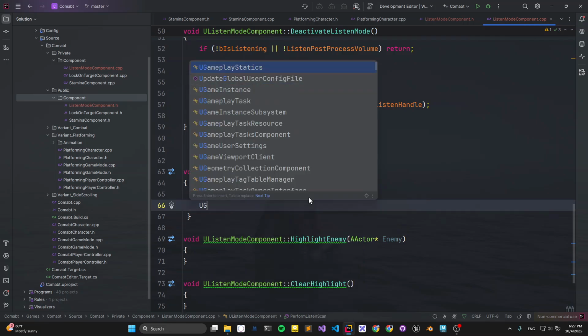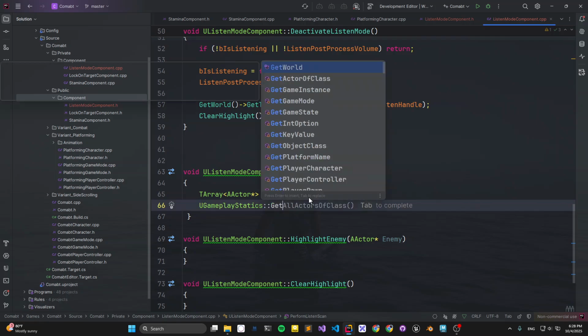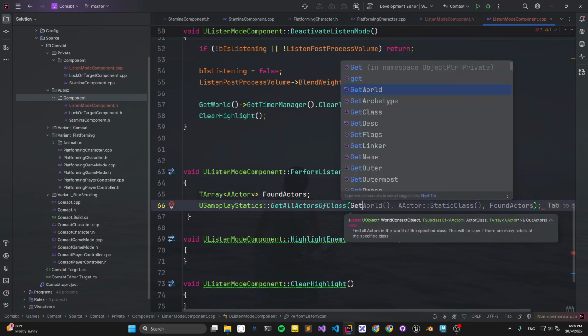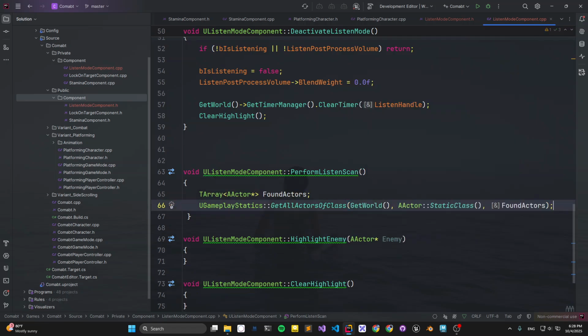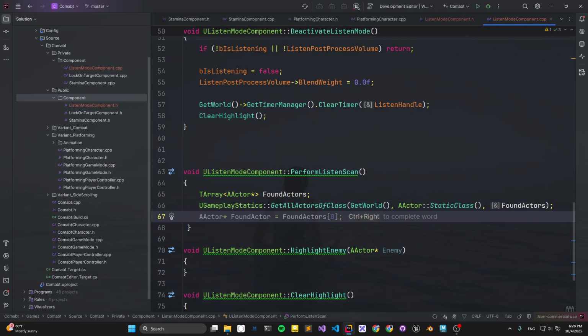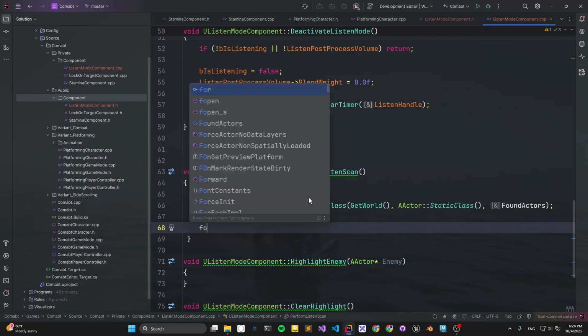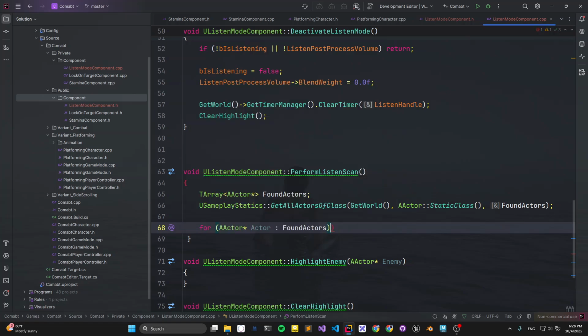We're using the gameplay static to get all actors of class, get world, and actor static from actor, and put all of them inside it. It's probably not a great idea each time to scan all the actors nearby, but for this purpose, it's fine.